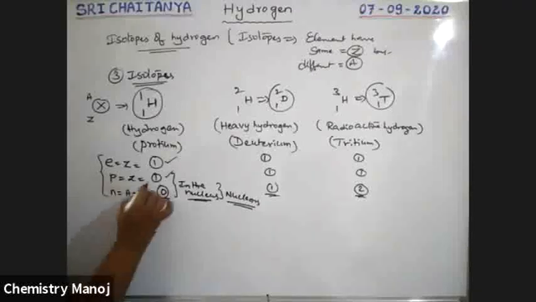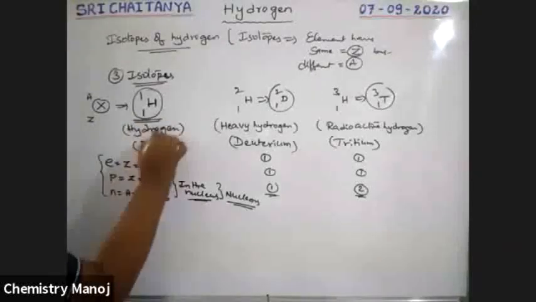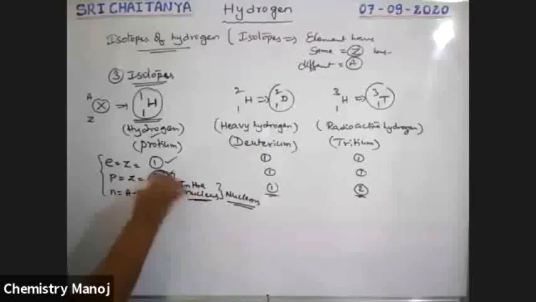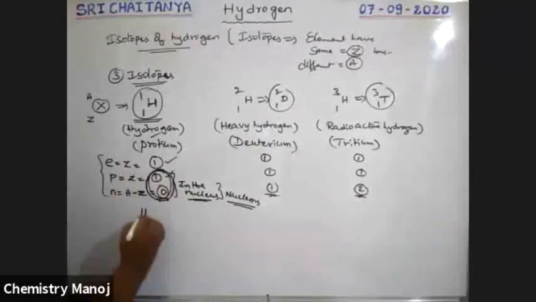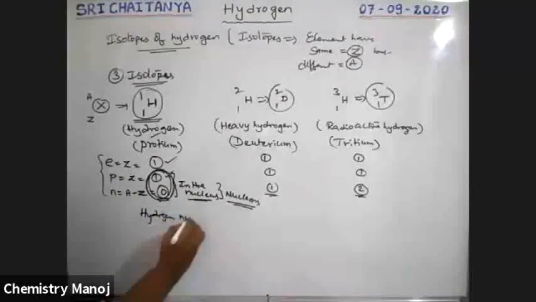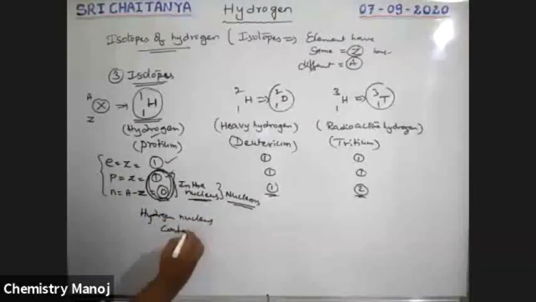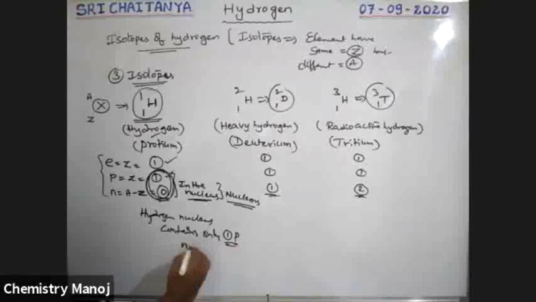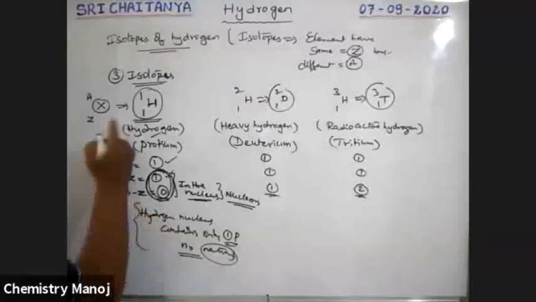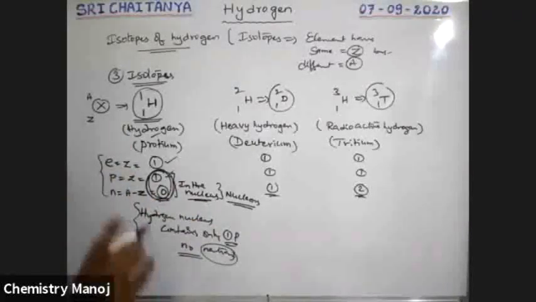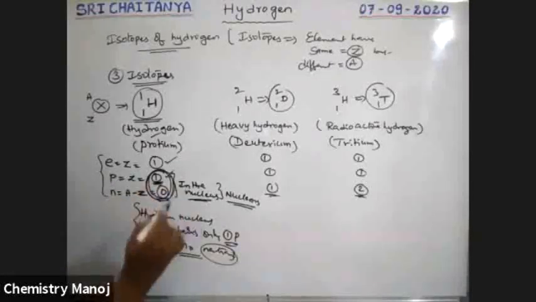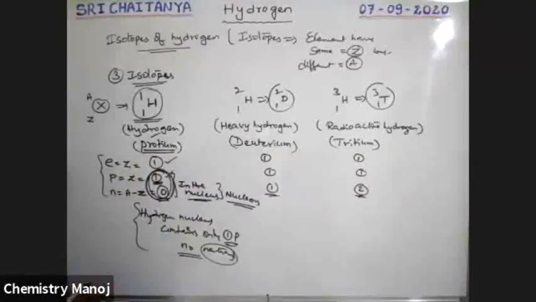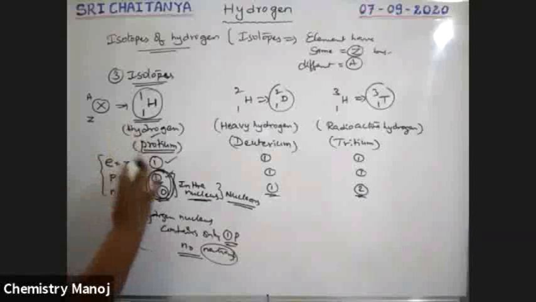Therefore, the nucleus of this hydrogen contains only one proton, no neutrons, boys. That means it is the only nucleus without neutrons. The one and only nucleus without neutrons is hydrogen. So its nucleus contains only a proton. That is why it is called protium.